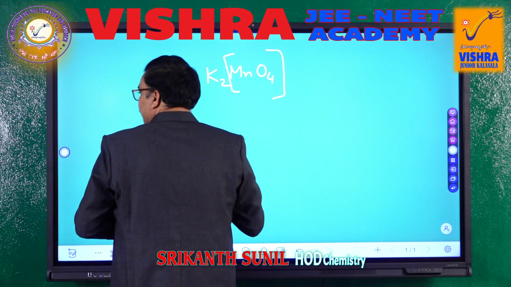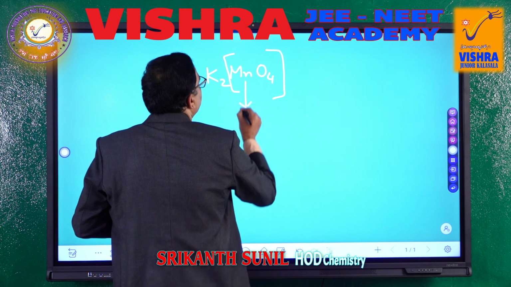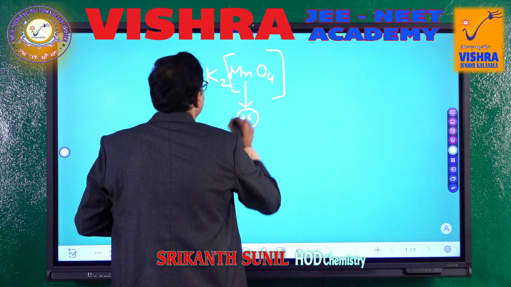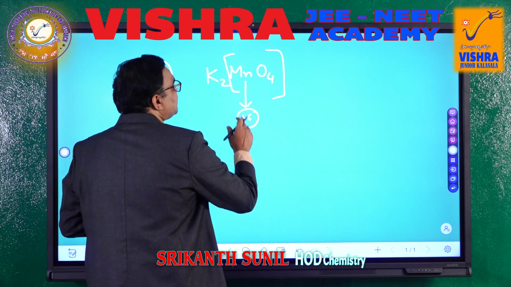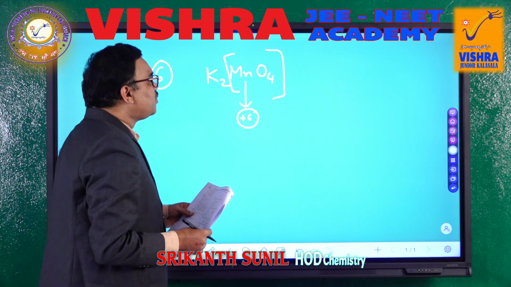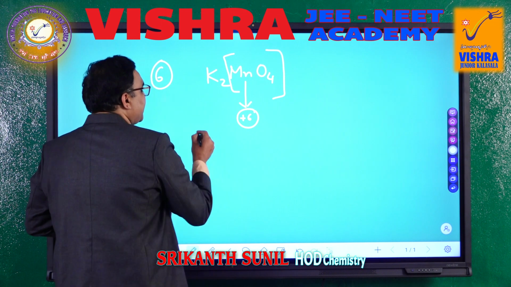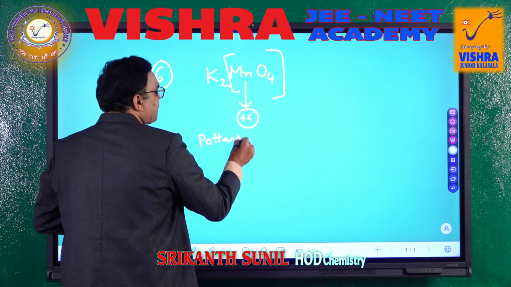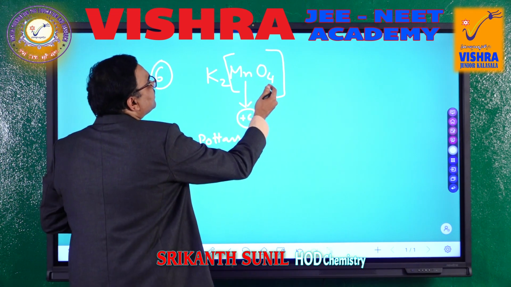See, first of all, if you want to write the name of this compound, we have to know the oxidation state. This one is +6 oxidation state. So, using this +6 oxidation state, we are now going to name this compound. First the cation name, potassium, then the anion.